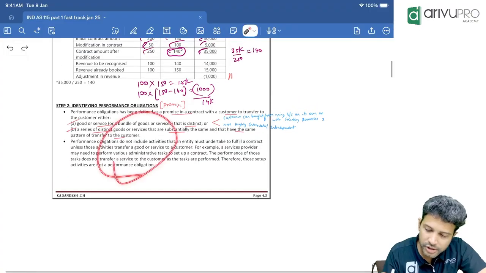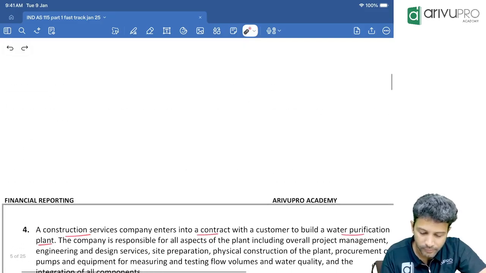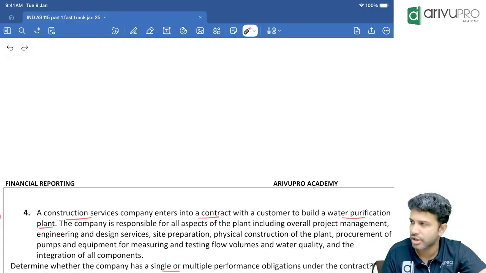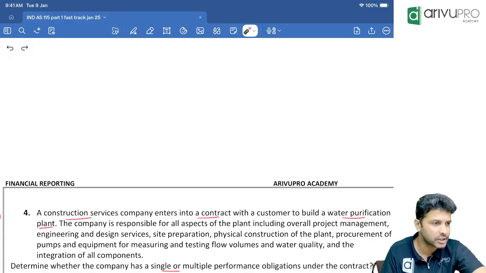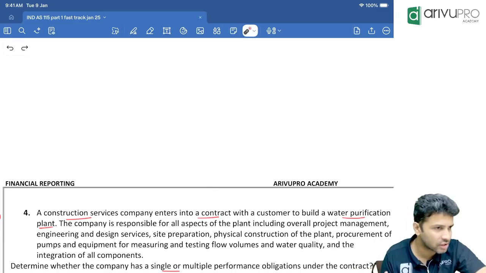This is your definition. That's okay. Come to question number 4. You identify here. Okay, I'll check. Don't read the solution. I'll call out the question. You tell me how many performance obligations here. Performance obligation simply means the promise. Identification of promises is what we are doing in these questions now.